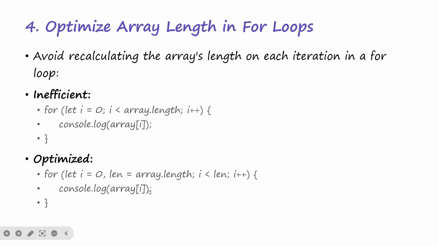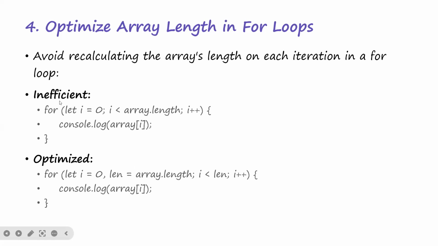What you do is you write your code like this. You could get the array length somewhere else. Either you do it inside of the initialization part of your for loop, remember, or you can do length equals array.length outside. Do you understand it? So that not every iteration array.length would be checked. It's not performant, it is very inefficient, it's not optimized. So avoid recalculating the array's length on each iteration.